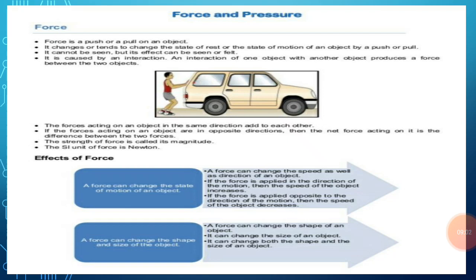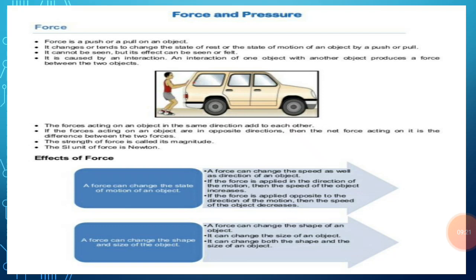The box will, however, move very slowly in this case, because the net force acting on the object is equal to the difference in magnitude of the two forces applied by the two men. So here the net force is small.